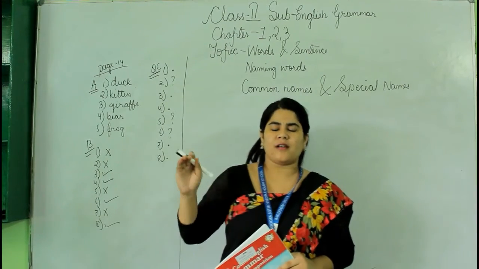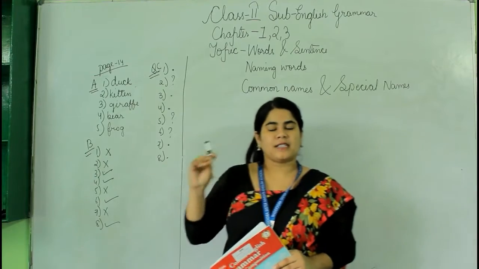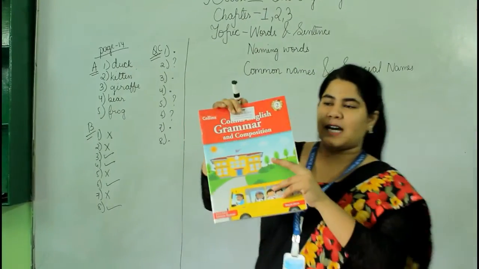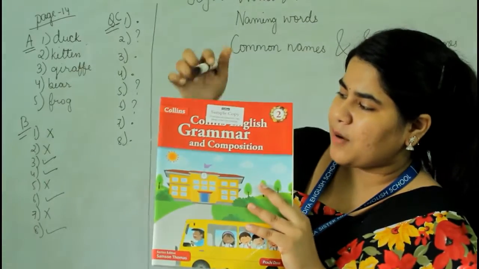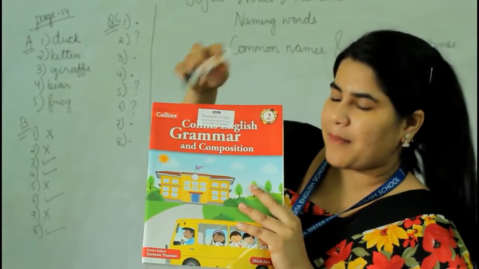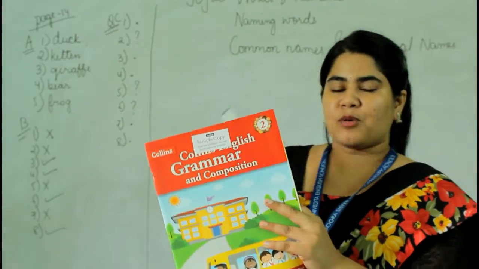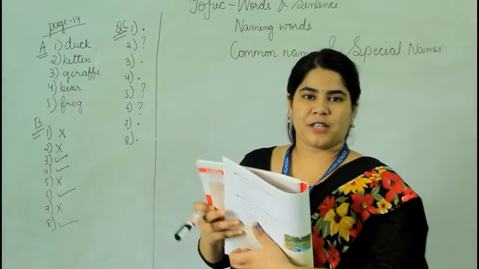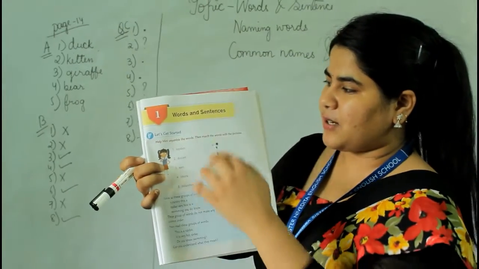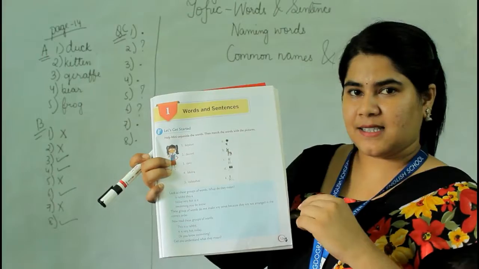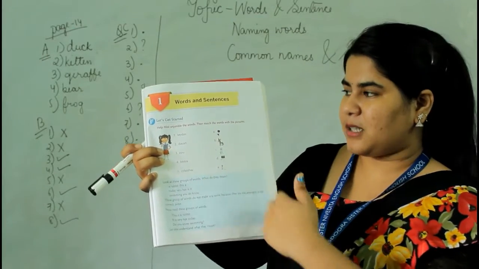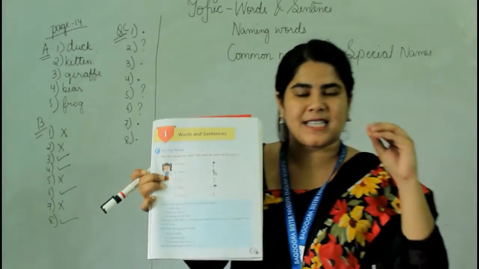So far we have completed English literature. From today we are going to start English grammar, okay? The name of the book is Collins English Grammar and Composition. I suppose that you all have got this book. So today we are going to start with the first chapter, and the name of the chapter is Words and Sentences, okay? It's page number 13, turn to page number 13 and the first chapter, Words and Sentences.